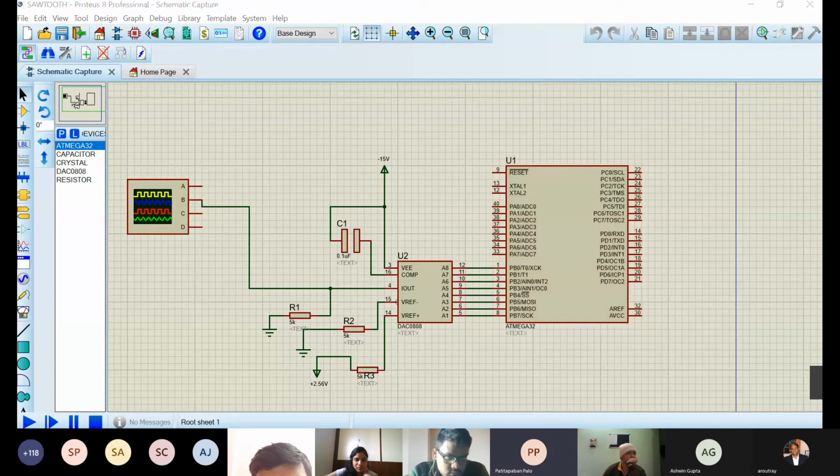we're making all the ports low. So if you just burn that code into this circuit, then what kind of waveform will we see? Can anyone of you tell? A square wave? Yeah, correct. We'll see a square wave because all the pins are going high for a certain period of time, and then they'll